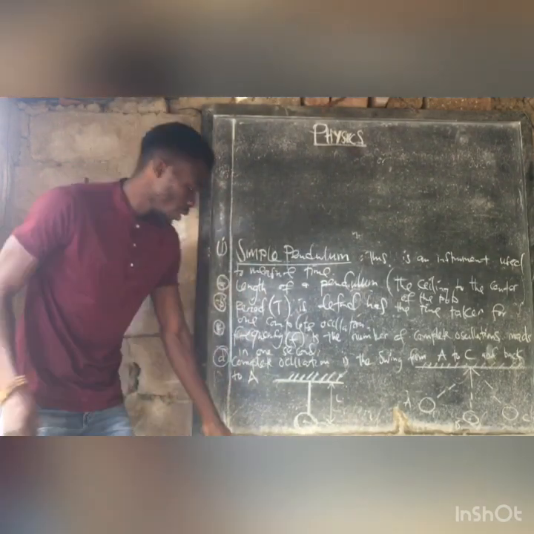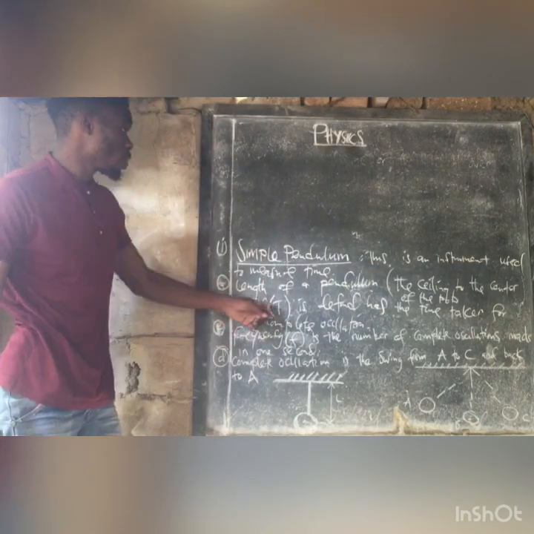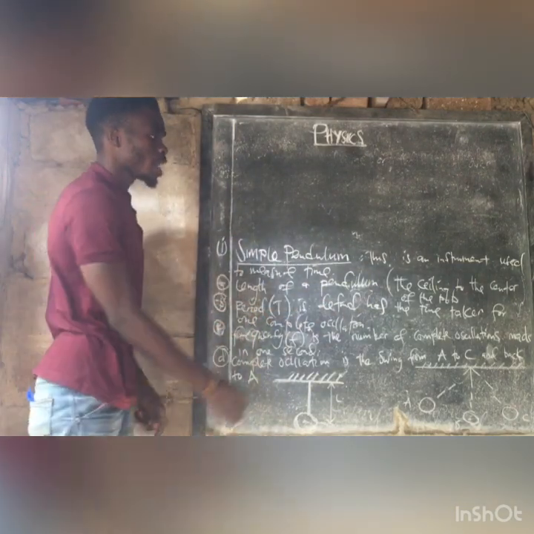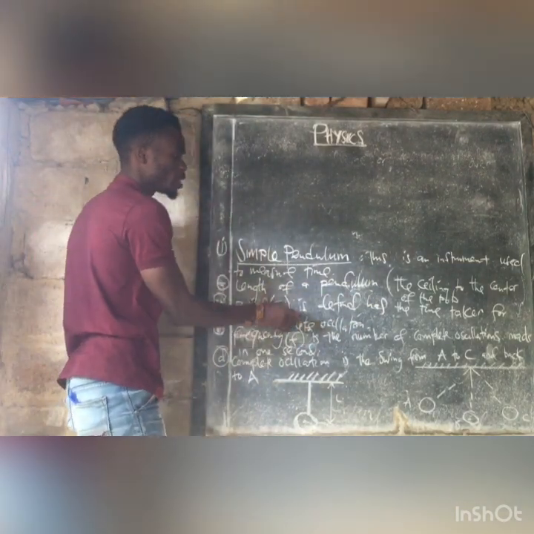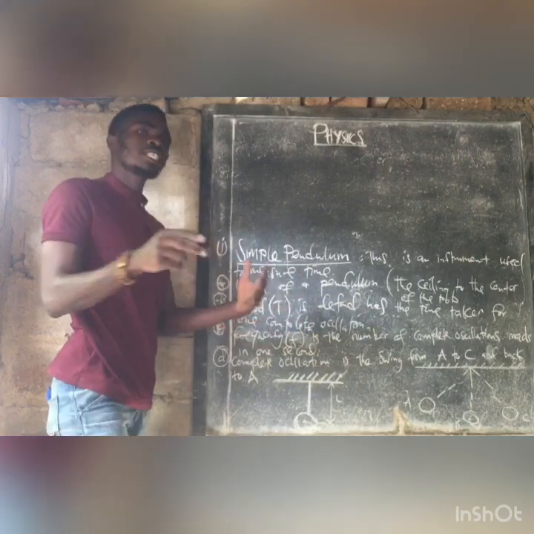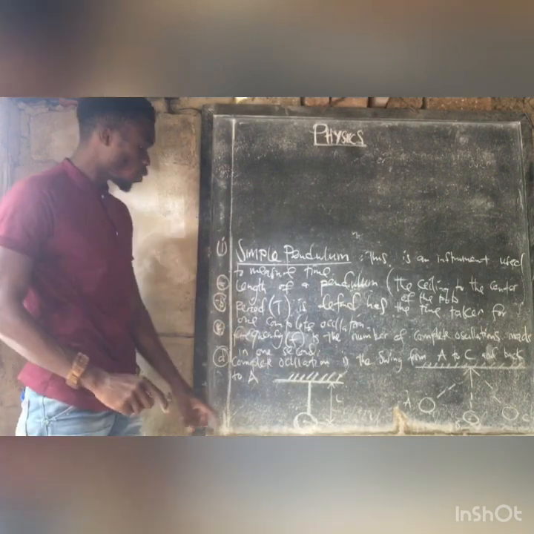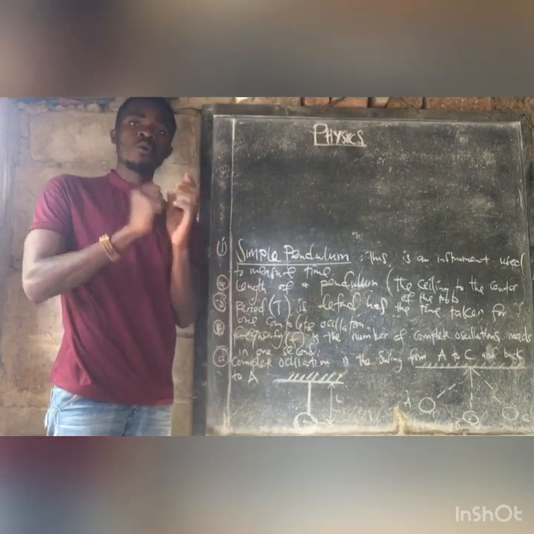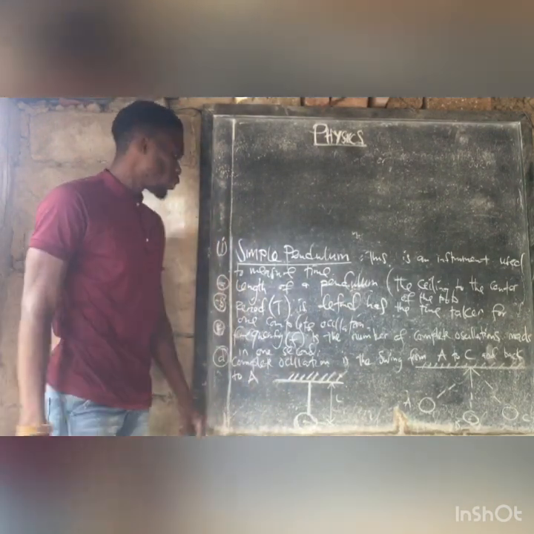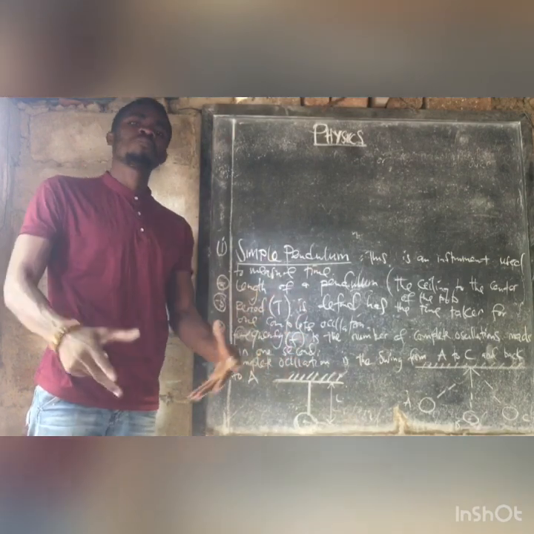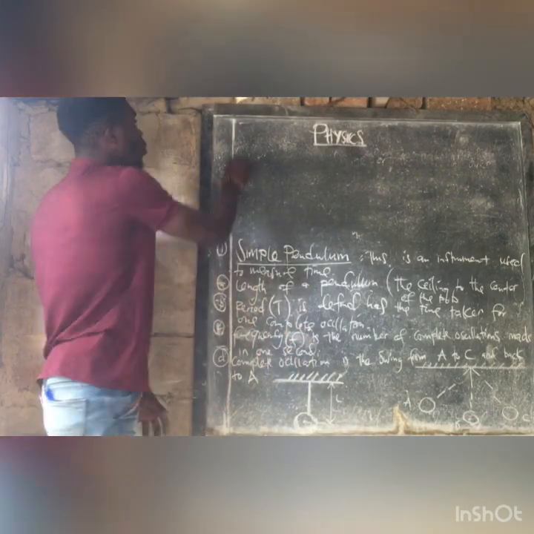Talking of the period, we have the period here. Period is defined as the time taken for one complete oscillation. So this is the time taken for this simple pendulum to make one complete oscillation, or the bulb of a pendulum to make one complete oscillation.